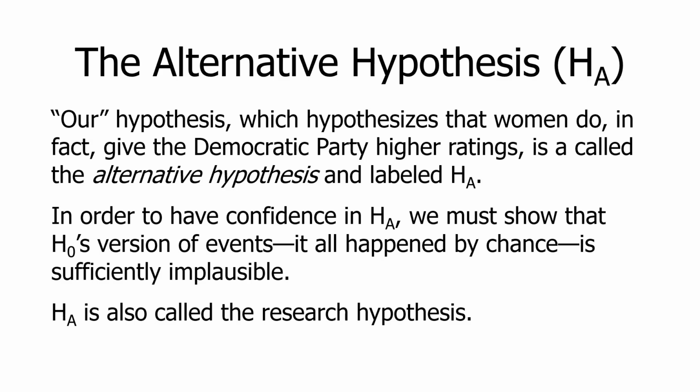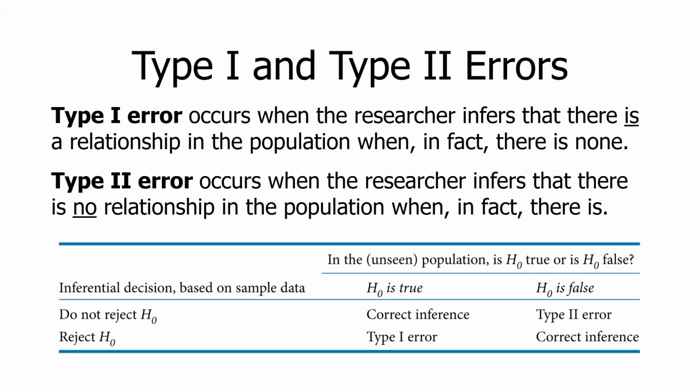We accord the null hypothesis an inordinate amount of territory. We have to be very sure the null hypothesis is incorrect in order to reject it. So we stack things in favor of the null hypothesis because there are two kinds of ways to get it wrong when we make an inference: type 1 and type 2 error. Type 1 error is bad error. Well, they're both bad errors, but this is the worse error.